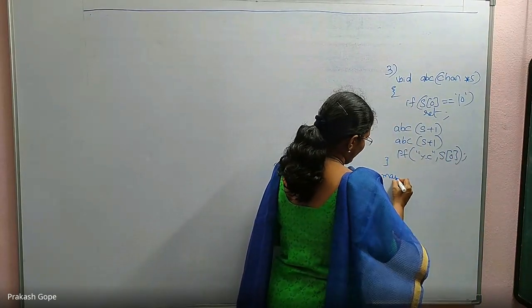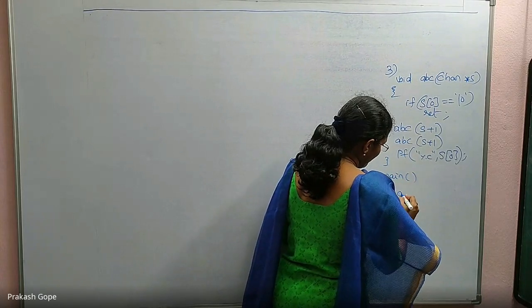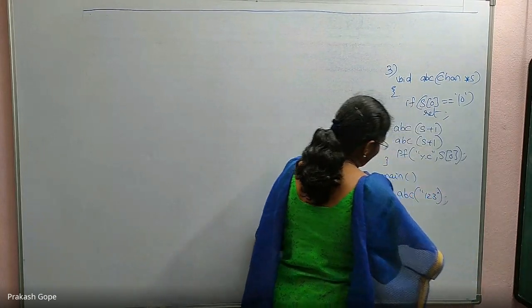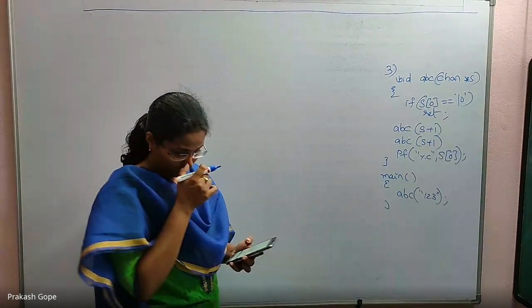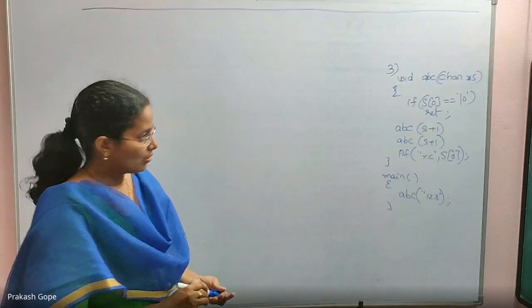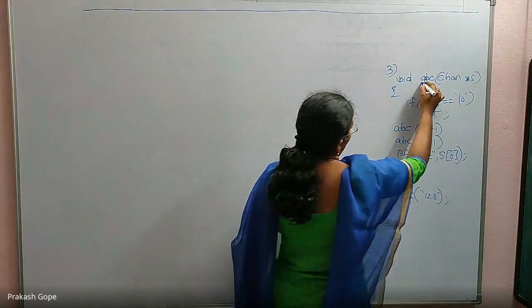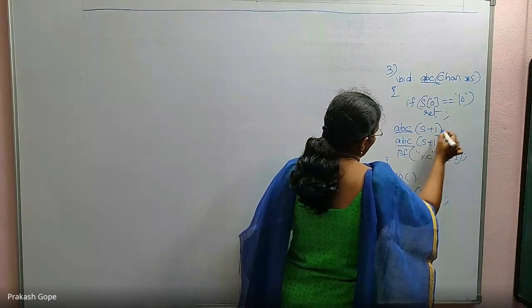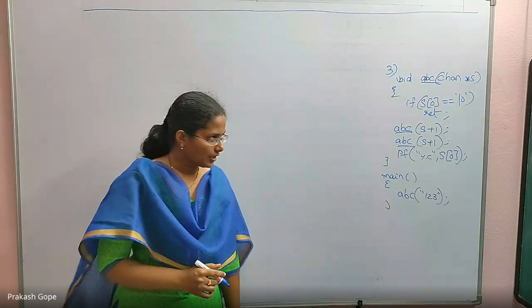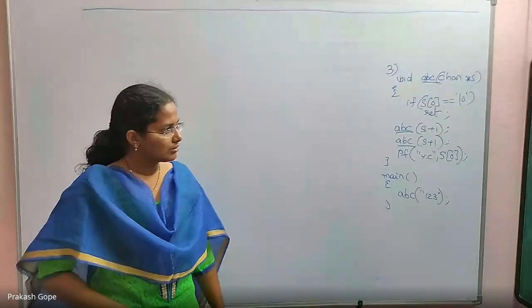So from the main function, we are calling only ABC of 1, 2, 3. 1, 2, 3 is a string. What will be the output of the program? Function name is ABC, which is invoking ABC again, which means it is a recursion. Recursion, pointers, array, string, everything seems to be covered.